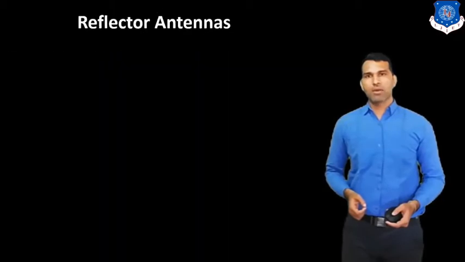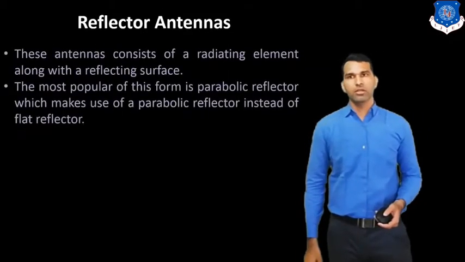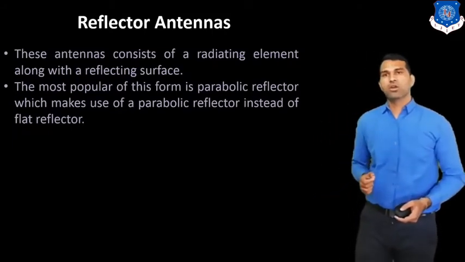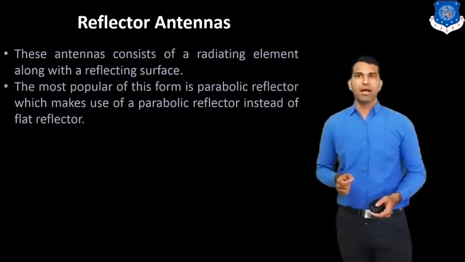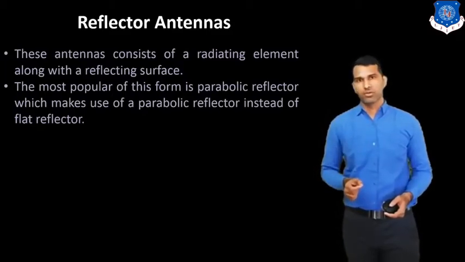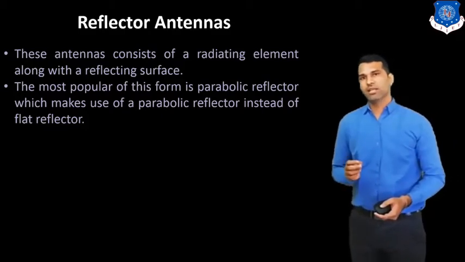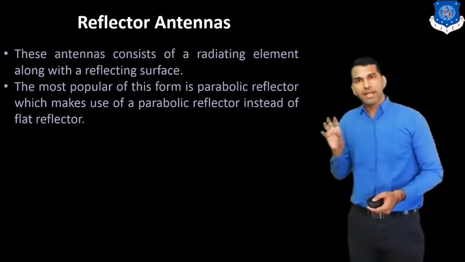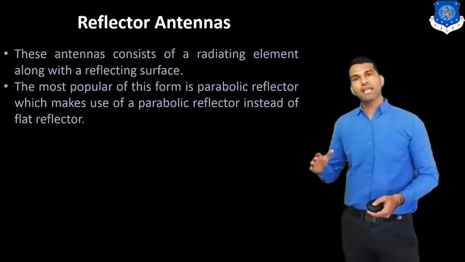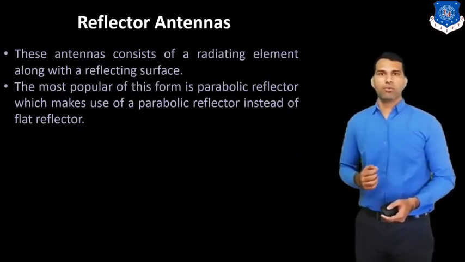Now the next type of antenna is the reflector antenna. This antenna consists of a radiating element along with a reflecting surface. So here we use 2 elements. The first one is the radiating element that radiates the energy, and the second one is the reflecting surface that reflects the wave.